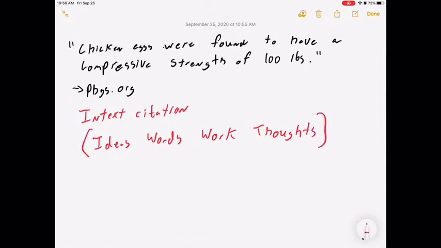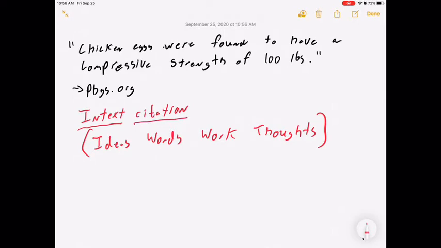all of these must be given credit. They're not my ideas, not my work, not my words, not my thoughts. And whoever worked on it wants to be given credit. They could have spent a lot of money researching, or it could be work that they're very, very proud of. So academic honesty requires us to give credit. And we give credit in two ways. The first way we do it is with an in-text citation.